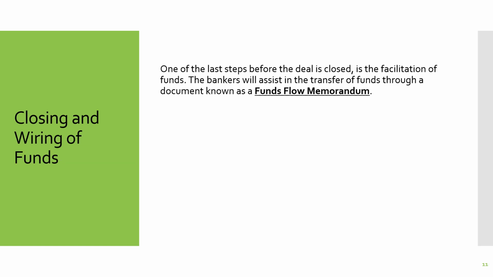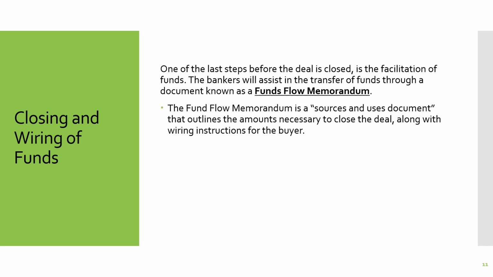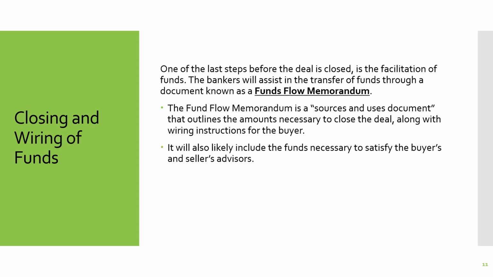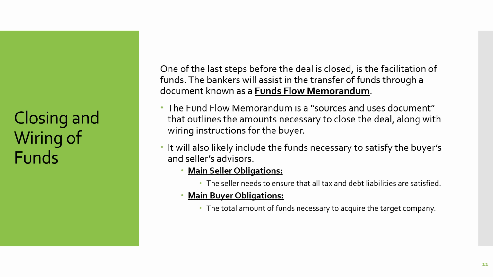Closing and wiring of funds. One of the last steps before the deal is closed is the facilitation of funds. The bankers will assist with the transfer of funds through a document known as a funds flow memorandum. The funds flow memorandum is the sources and uses document that will outline the amounts necessary to close the deal along with wiring instructions for the buyer. It will also likely include the funds necessary to satisfy the buyer's and seller's advisors. Main seller obligation: the seller needs to ensure that all tax and debt liabilities are satisfied. Main buyer obligation: the total amount of funds necessary to acquire the target company.